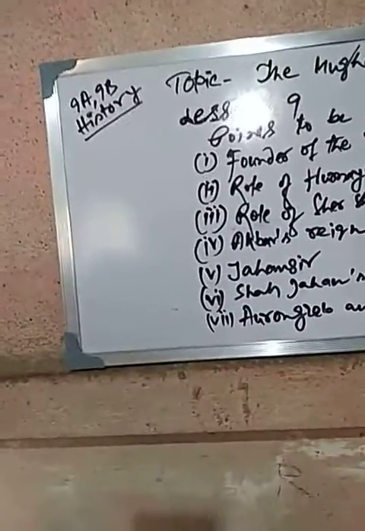And the next one, Akbar's reign. Who was Akbar? Akbar was the son of Humayun. When Humayun left Delhi and took shelter under the Persian ruler, Akbar was born there, and Akbar was a little fellow during the crisis period of Humayun. But Akbar ultimately became the Mughal emperor. He was enthroned in 1556, guided by Bairam Khan. Bairam Khan was his guide.